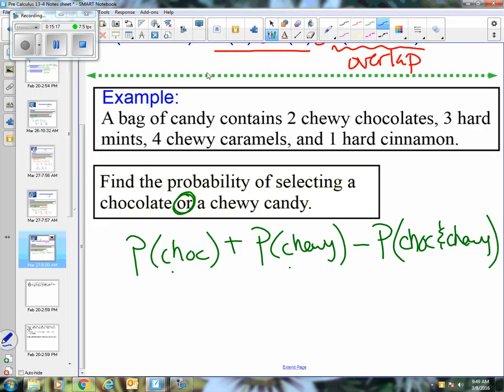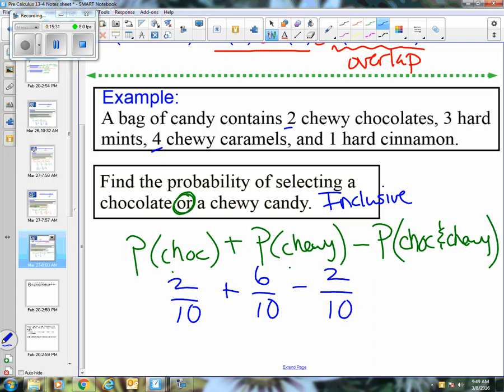So that's what inclusive means. We have overlap because there are candies that belong in more than one category. So the ones that are chocolate, there are 2. The ones that are chewy altogether looks like there'd be 6. And we subtract off the ones that are both chewy and chocolate, which just happens to be 2. In this case, it happens to be the same number. It wouldn't have to be. So 3/5 of the time, we'd be doing this. That would be the likelihood that this would happen.